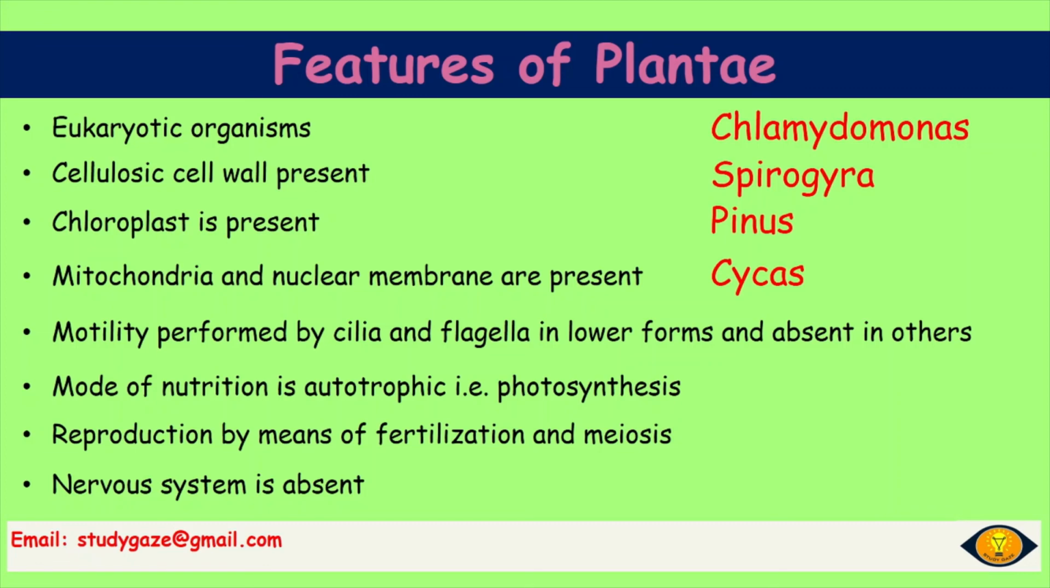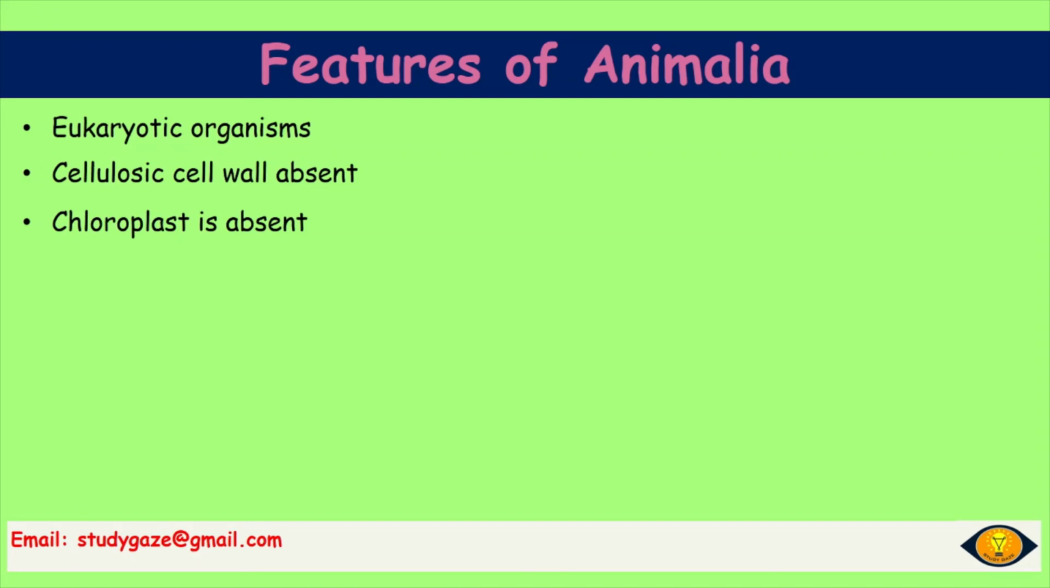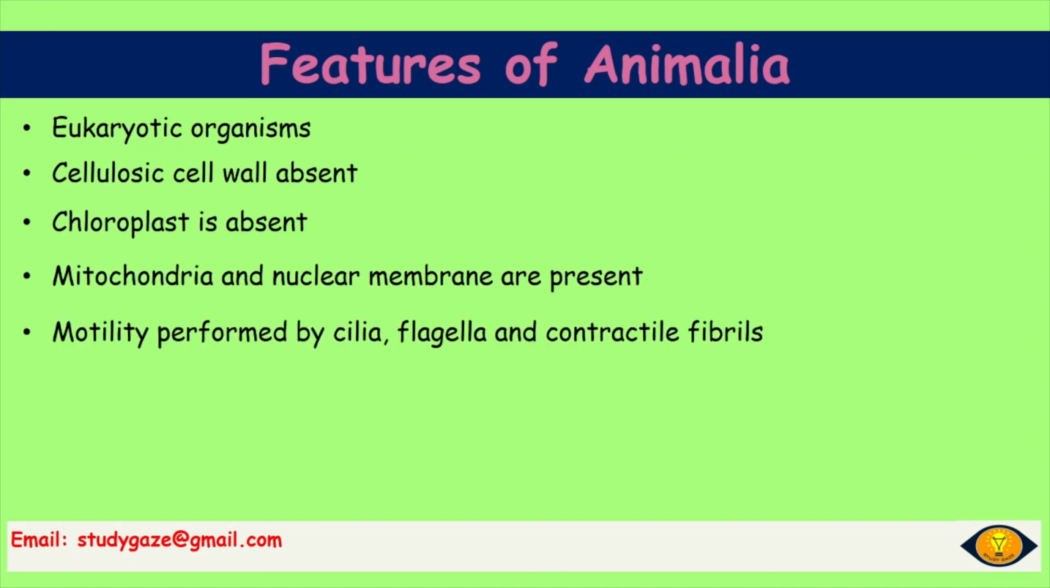Let's talk about the features of Animalia. They are eukaryotic organisms. Cellulosic cell wall absent. Chloroplast is absent. Mitochondria, nuclear membrane are present. Motility performed by cilia, flagella and contractile fibers. Mode of nutrition is heterotrophic by ingestion.